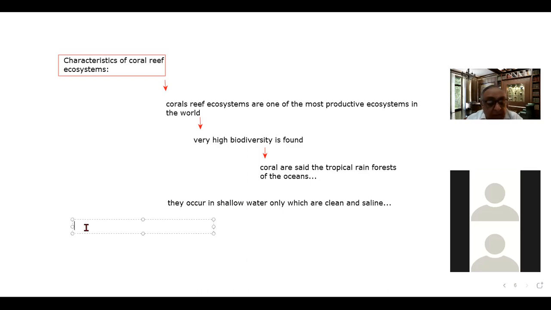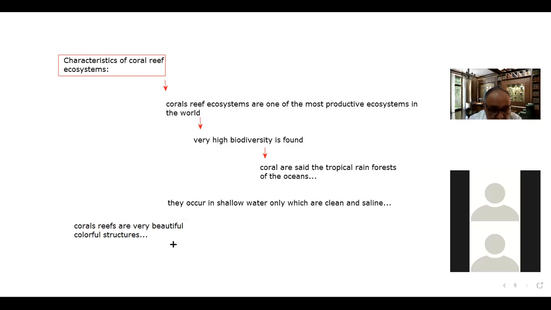One thing let me tell you, corals are very beautiful, very colorful. Coral reefs are very beautiful and colorful structures which we see. So why is this?